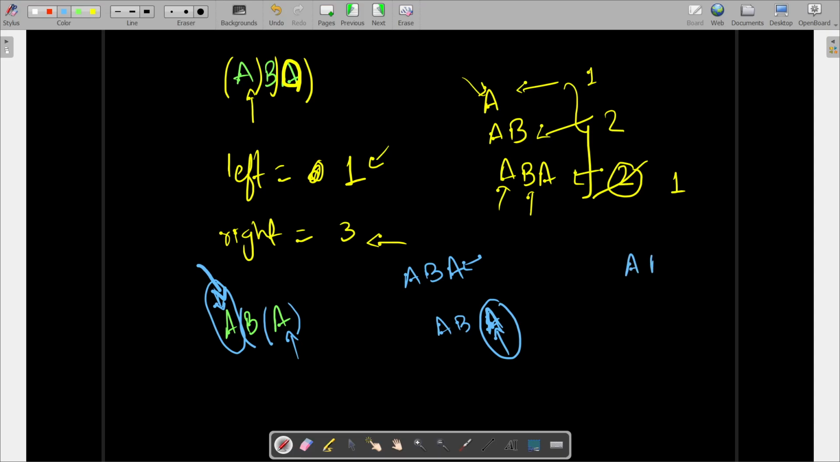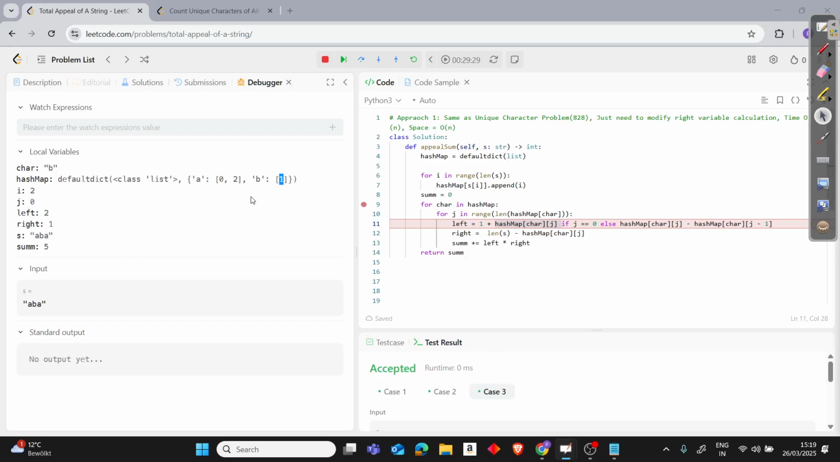Let's focus on B now. For ABA, if we focus on B, then on the left, how many places do we have? We have 2 places, correct? That's why we are getting 2 on the left. Let's run it and see if we are getting 2. Yes, 2. And on the right side, we know that B occurs at which index? The first index in the original string, right?